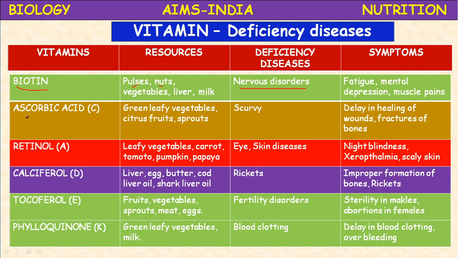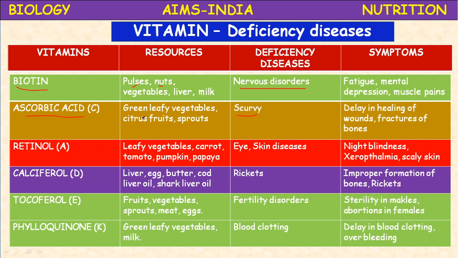Okay, next, ascorbic acid, the last water soluble vitamin. Ascorbic acid or vitamin C is generally available in green leafy vegetables, citrus fruits, sprouts, Indian gooseberry. Indian gooseberry means usiri. The citrus fruits include oranges and the lemon group of plants. It is the only vitamin which is required in large quantities every day.